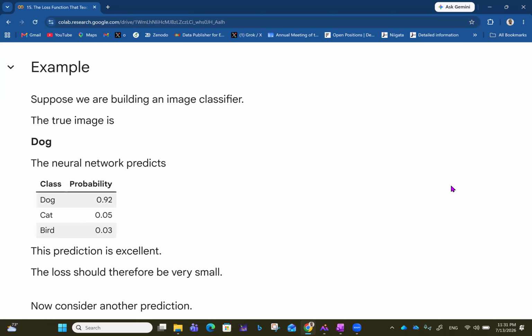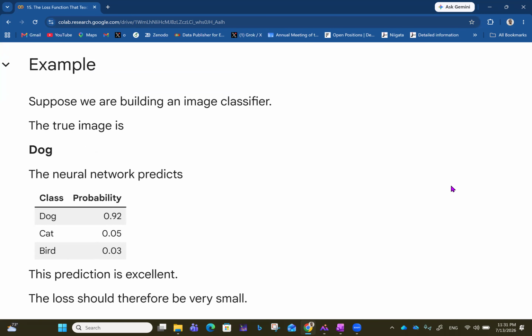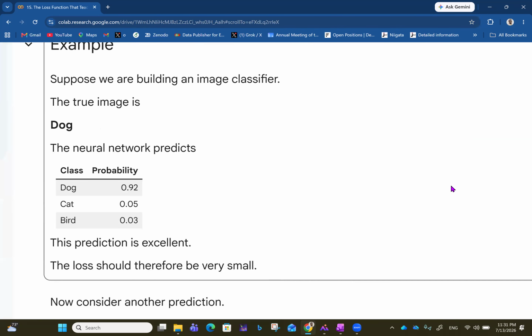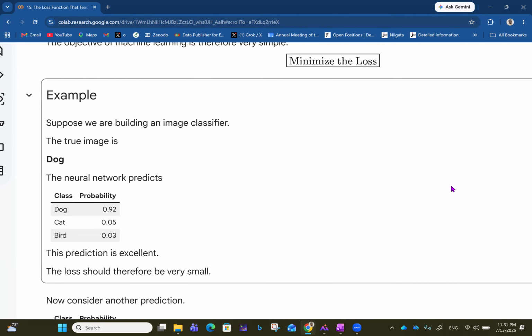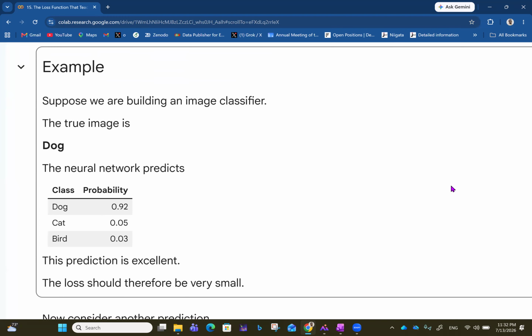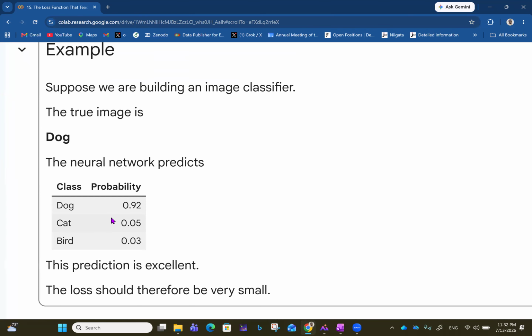Now, let's look at an example here. Suppose we are building an image classifier. We want to be able to classify images we feed to a model. Let's say the true image is a dog. The neural network predicts that it is a dog with a probability of 0.92, a cat with a probability of 0.05, and a bird with probability 0.03. This prediction is excellent, so the loss should be very small because the prediction is 92%, which is as close as possible to 100, right?